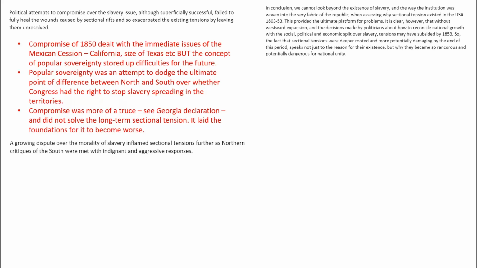Then we've got the Compromise of 1850, which dealt with the immediate issues, but the concept of popular sovereignty stored up difficulties for the future. Popular sovereignty itself is an attempt to dodge the ultimate point of difference between North and South, namely whether Congress had the right to stop slavery spreading into the territories. Compromise was really more of a truce. Think about the Georgia Declaration. It didn't solve the long-term sectional tension, it laid the foundations for it to become worse.